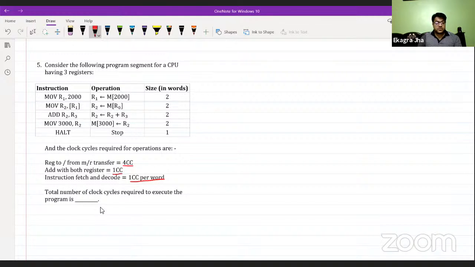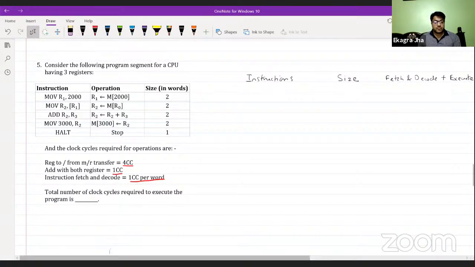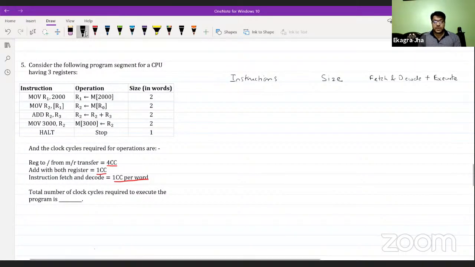These are the important values. Let me write the instructions here first, then the size of those instructions, and then fetch and decode plus execute. We need to calculate the number of cycles required based on the fetch and decode and the execution part.